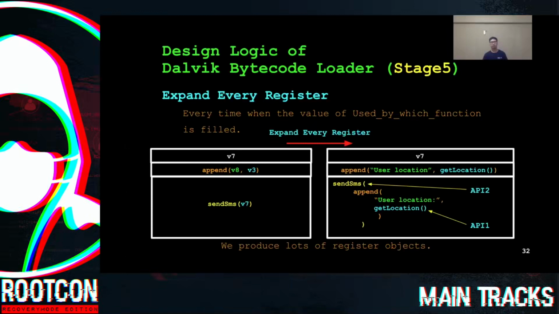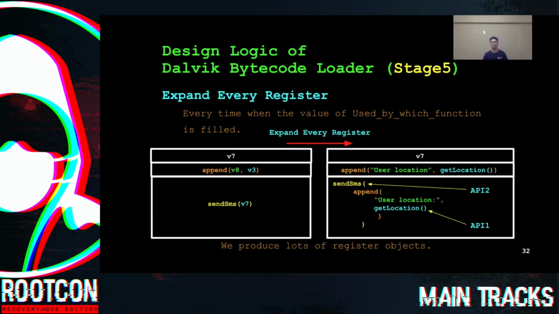In other words, the value of register V7 is generated by using function getLocation, which has native API 1 in it, and the value is used as the input for function send_sms, which has native API 2 in it. So now we prove that by using the register objects, we can check if the APIs are handling the same register.